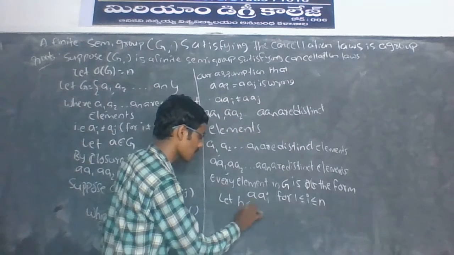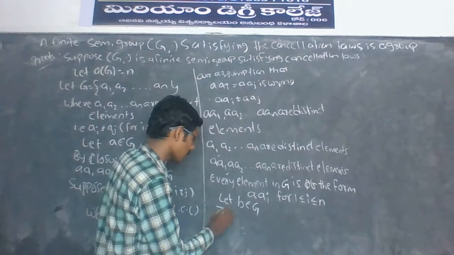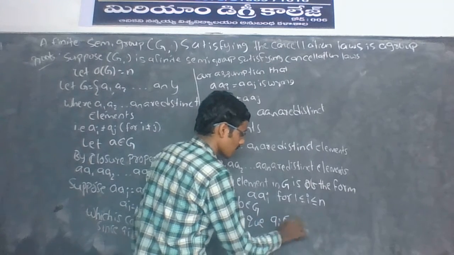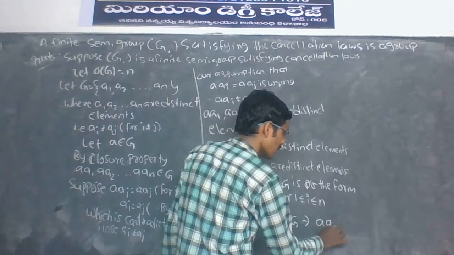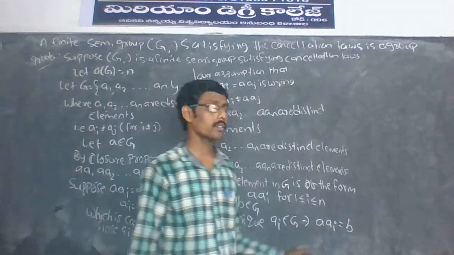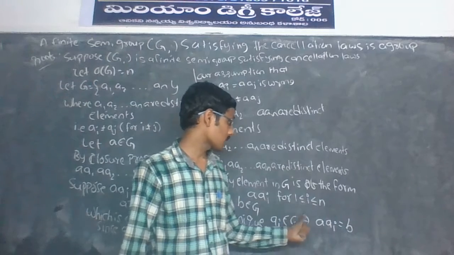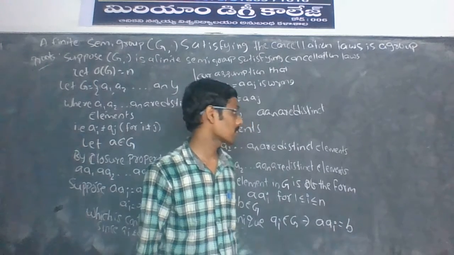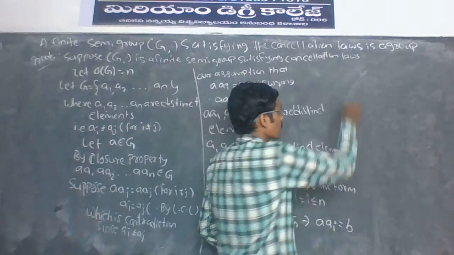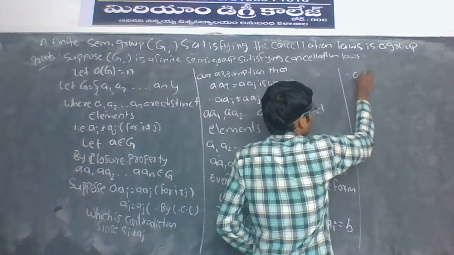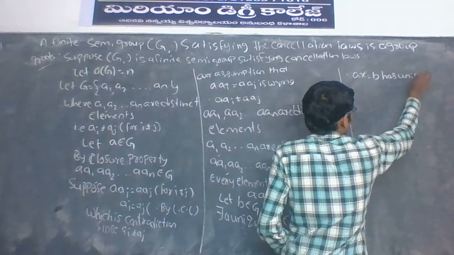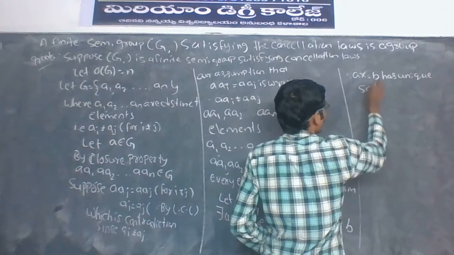Let b belongs to Z. There exists a unique ai belongs to Z such that a·ai is equal to b. This is the equation of the form ax = b. Therefore, ax = b has a unique solution.